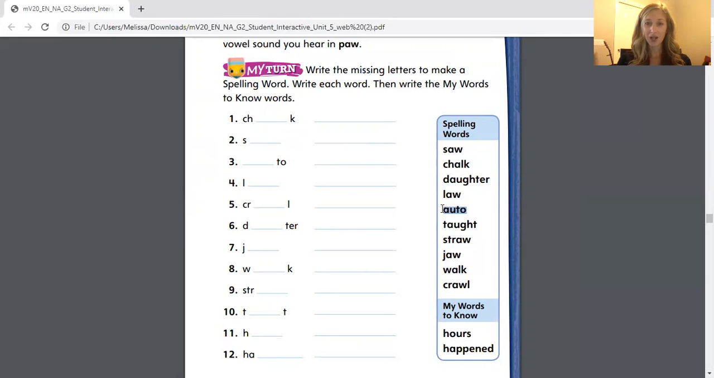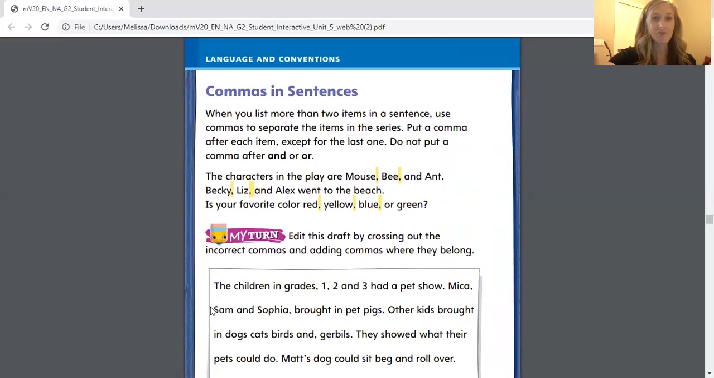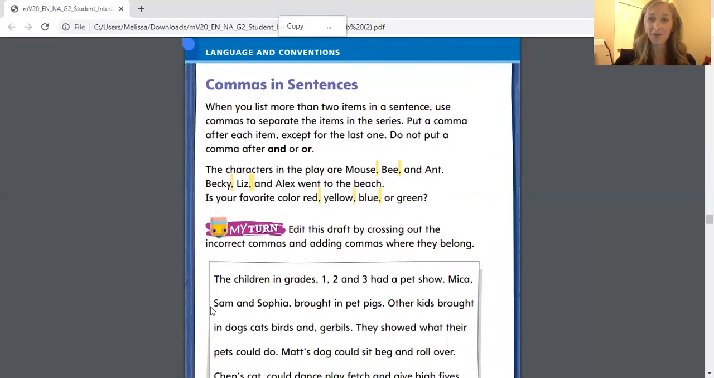I see the word auto. It begins with AU. I'll write my AU. And then on the next line, I'll write AUTO. I'll write that word in its entirety. Go ahead and do the rest of these on your own. When you're ready, you have one more page left to work on, and I will work on this page with you.